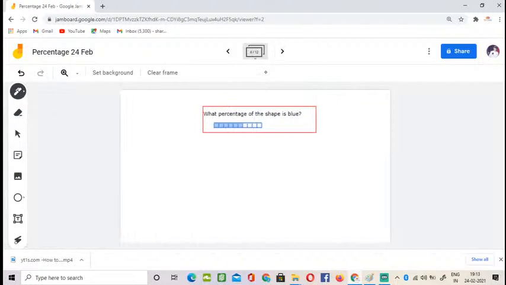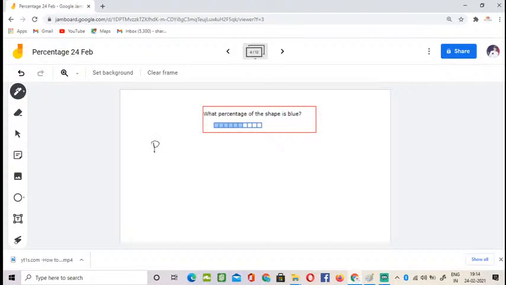Here is your next question. What percentage of the shape is blue? See here, you don't have the 100 blocks, so you need to convert this to a denominator of 100. How to do that? Come on, try. If you know the answer, that's great. Otherwise, we know that percent means parts out of 100.